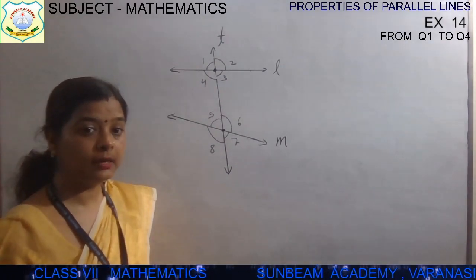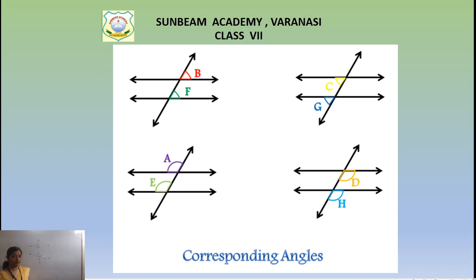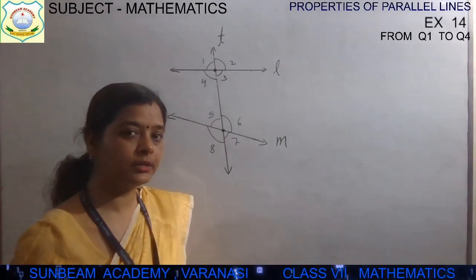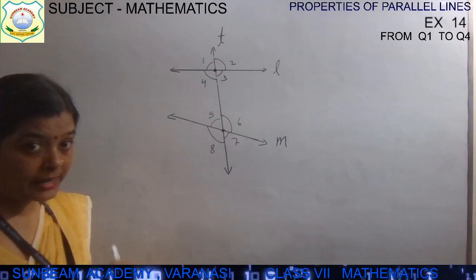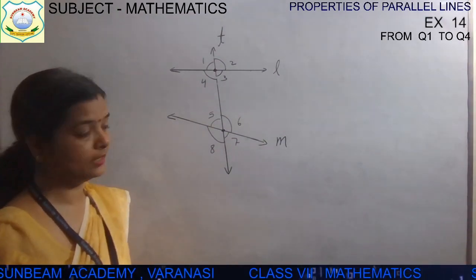Now relate it with the PPT, children. Can you see this? B and F, A and E, another one, D and H. If you can see all these 4 diagrams, this represents corresponding angles. What does it represent? Corresponding angle. Now I am showing it on my diagram.